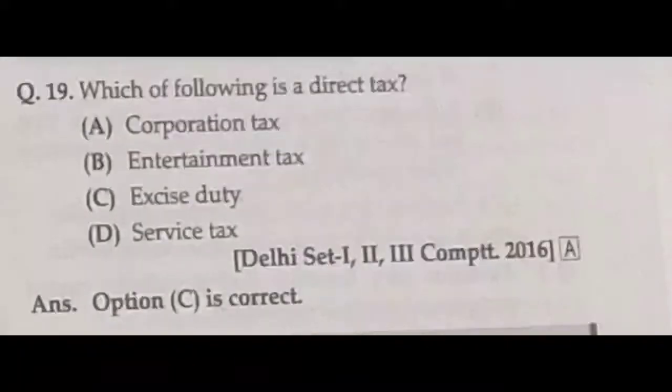Question number 19. Which of the following is a direct tax? Corporation tax, entertainment tax, excise tax, and service tax. Here, excise duty is the direct tax because the burden of tax and the liability to pay fall on the same person. Here, the goods manufacturer pays the excise duty, so it falls on the same person. So, option C is the correct answer.